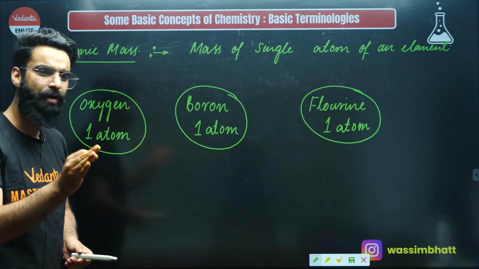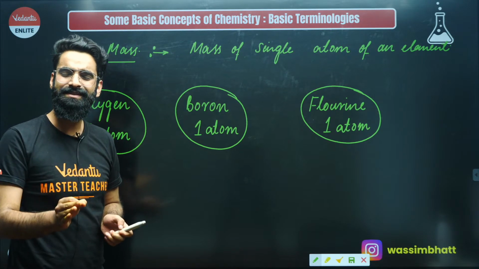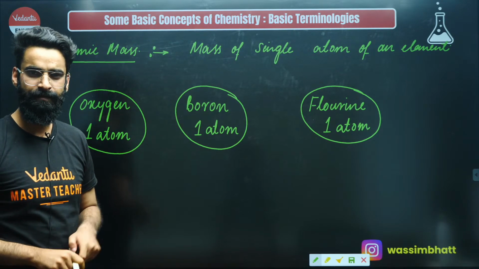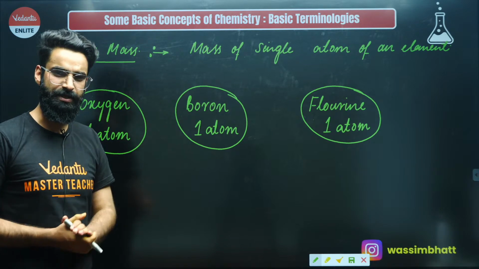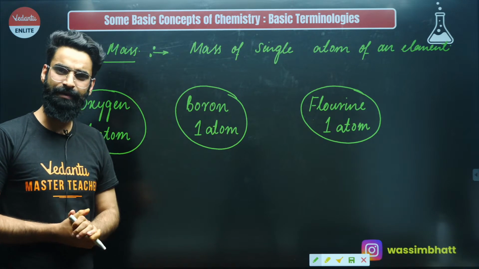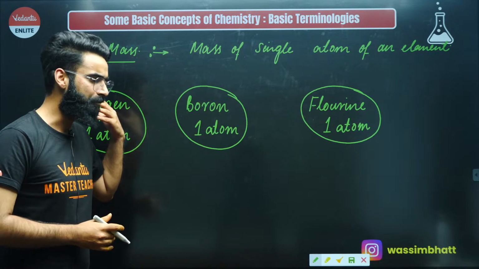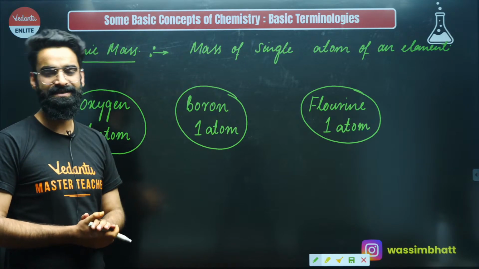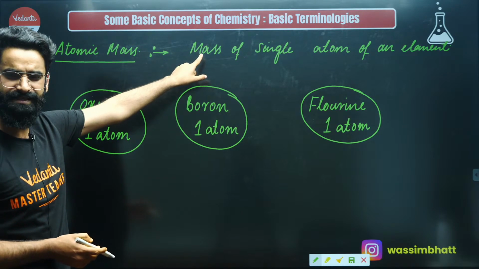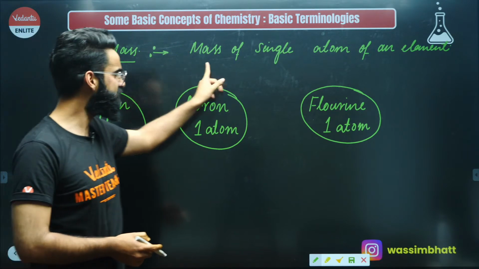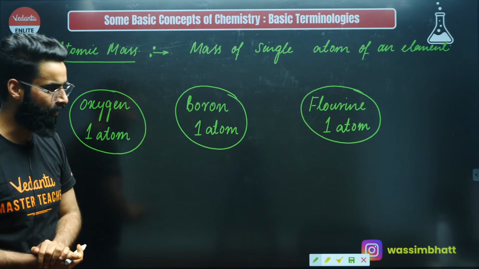So in short, how do we define the atomic mass of an element now? Atomic mass is nothing, it is just the mass of single atom of an element. Whenever you need to calculate the atomic mass of an element, you will be taking one atom of that element and calculating its mass, and that is something which you will be calling as atomic mass of that particular element, right? So that's why I wrote the simplest definition over here. This is the basic definition of the term atomic mass, number one.